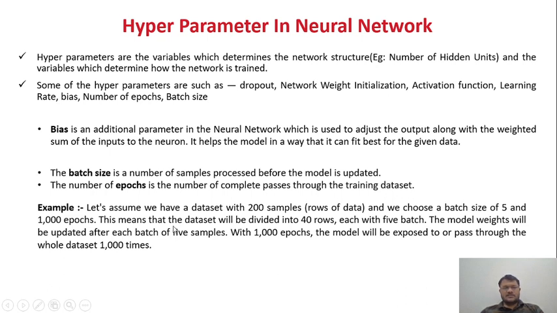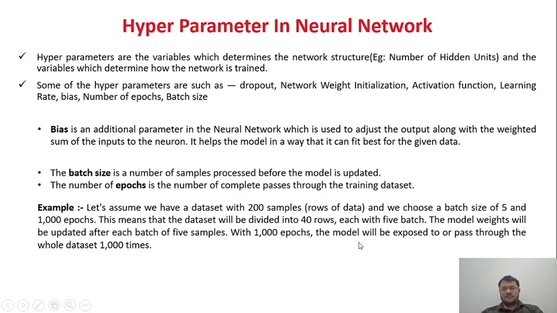Here we have taken a small example so that we get a good idea about these terms, batch size, epochs and so on. Let's assume we have a data set of 200 samples, and I have taken my batch size as 5 and the number of epochs as 1000. So 1000 times my data will pass through the neural network. This means the data set will be divided into batches, 200 divided by 5, so each batch has 40 records.